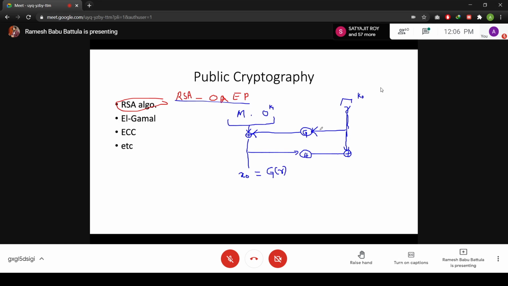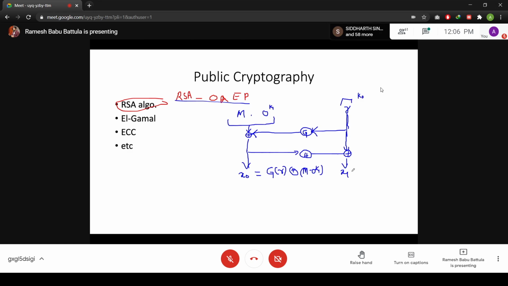G is a function and the input is R, that's why I'm writing G of R. This is X0, and X1 is the other output.